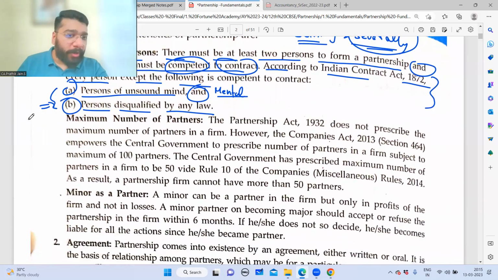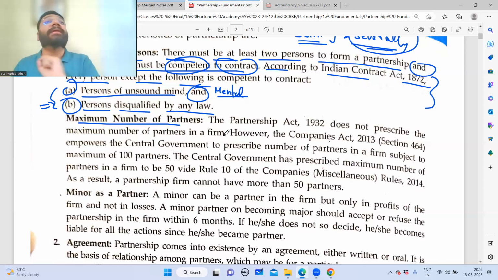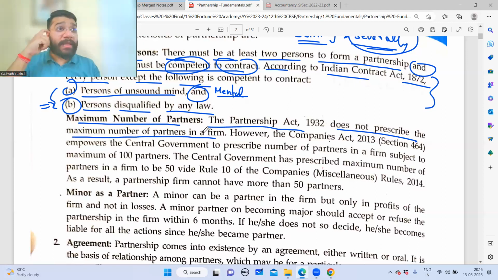Now comes the important point. Maximum number of partners. It is not unlimited. You cannot take 1000 partners in a partnership firm, not possible. So what is the maximum number of people you can join as partners? Unfortunately, the maximum limit is not stated in the Indian Partnership Act 1932. When the law was framed, they failed to mention what is the maximum limit. So the Partnership Act 1932 does not prescribe the maximum number of partners in the firm. This is very, very important.